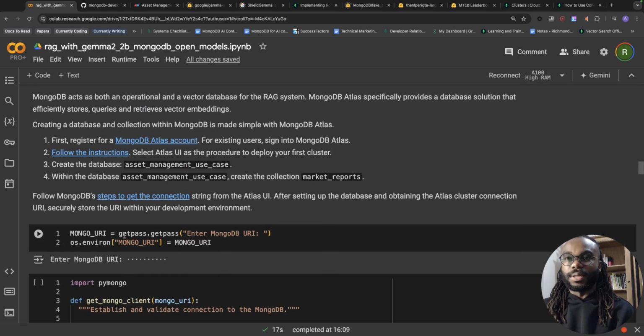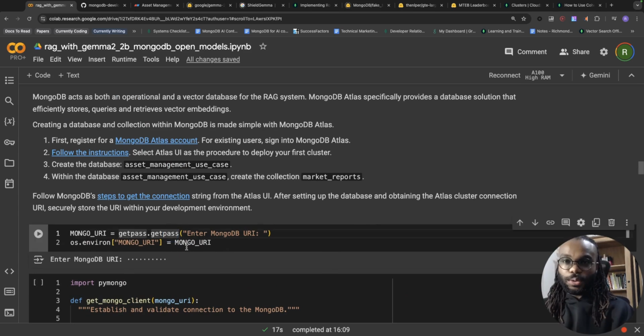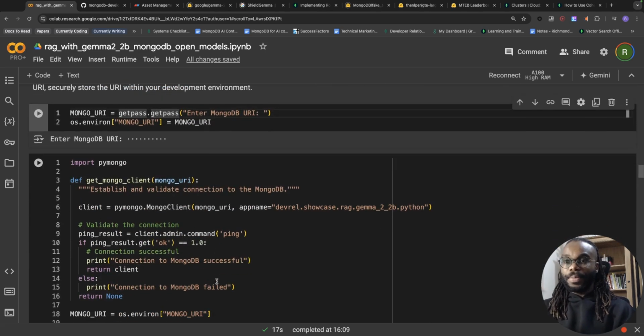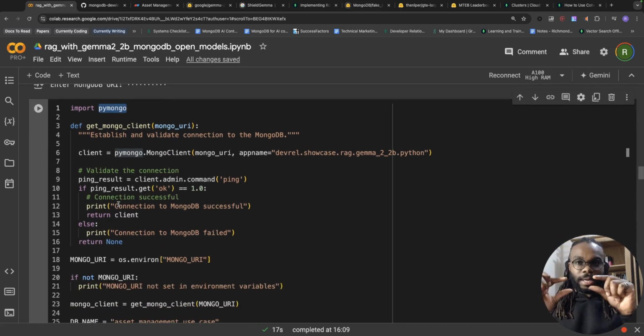So this instruction is also specified in the article as well. Once you get your connection string, you would just put that into this Google Colab. And if you get stuck at locating your connection string, do reach out to me on the comment section or on LinkedIn or something. We're going to be using PyMongo to get an object of our cluster, which will allow us to access our database and collection.